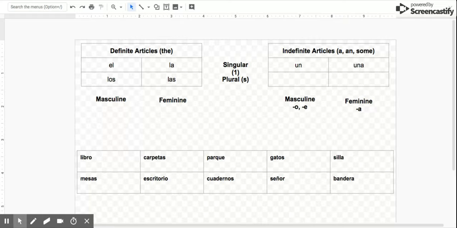Now, we're talking about plurals. So this is a little more complicated, kind of for the masculine than for the feminine, just like el and los, not exactly alike.